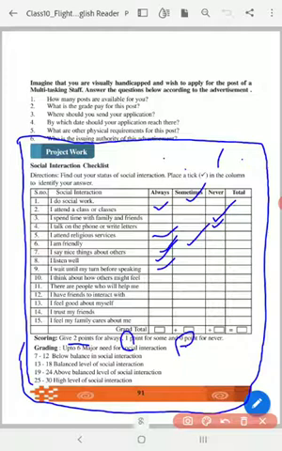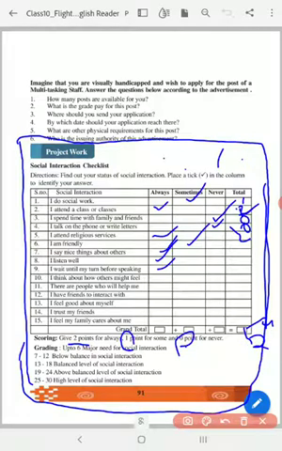In the first question I got only one, sometimes, and therefore only 1 point. The second one, I attend a class, I got always, and therefore 2 points. The third one, 0 points, because never. In the fourth one, I talk on the phone, never, and therefore 0 points. Here I attend religious services always, and therefore 2 points. Like that you do it. Then here you have to give the total. So 2 plus 1 is 3, and then 2 more is 5. Total 5 points.